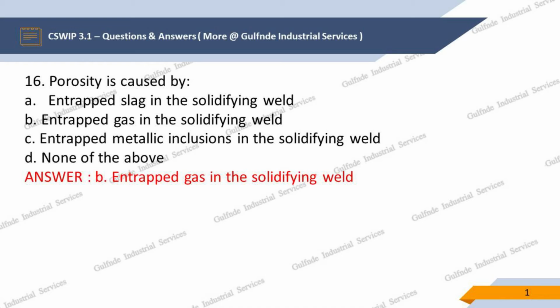Question 16. Porosity is caused by, options are: A. Entrapped slag in the solidifying weld, B. Entrapped gas in the solidifying weld, C. Entrapped metallic inclusions in the solidifying weld, D. None of the above. Our answer is B. Entrapped gas in the solidifying weld.